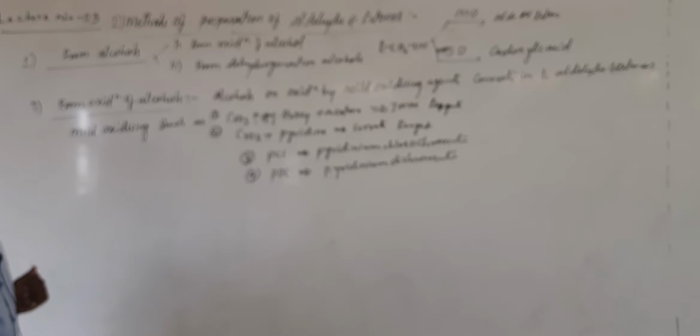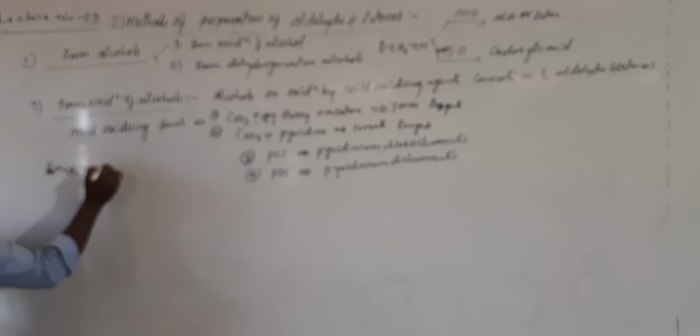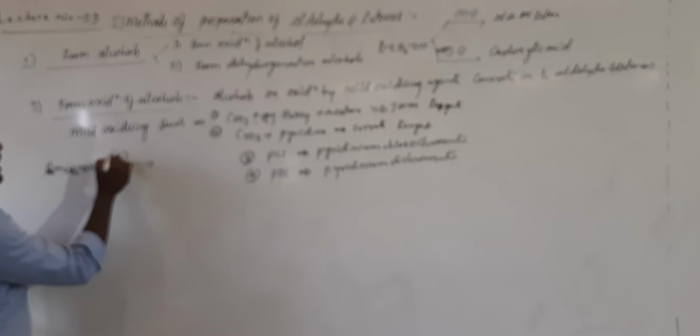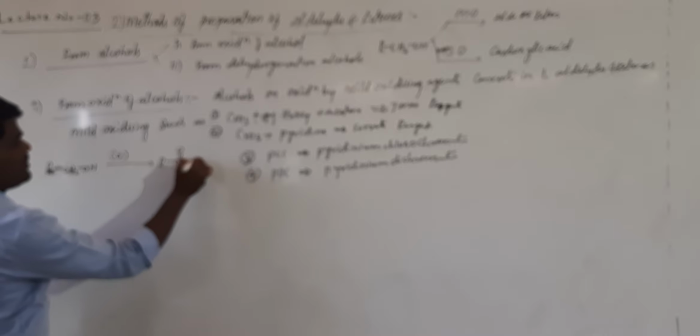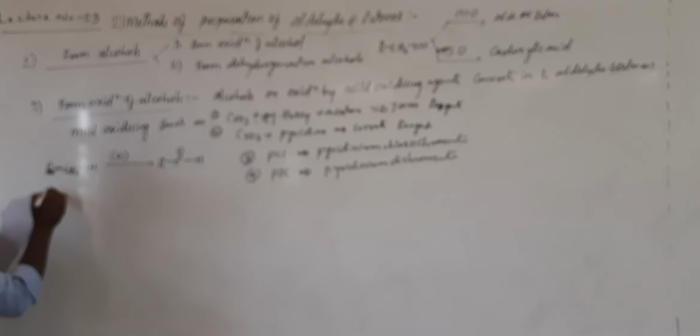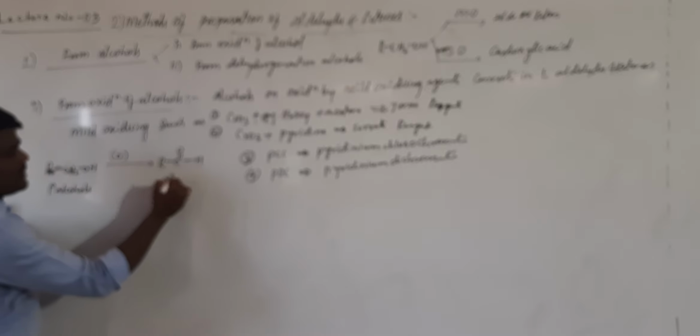Okay, when you treat alcohols with mild oxidizing agents, the important thing to note down is that primary alcohols, whose general representation is RCH2OH, on mild oxidation will be converted into aldehyde. What will it be converted into? Aldehyde. This is primary alcohol. Primary alcohol will be converted into aldehydes.